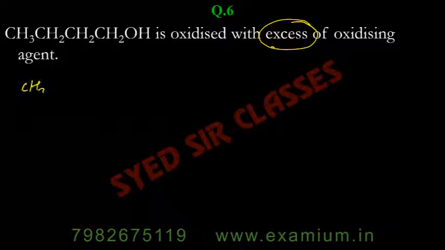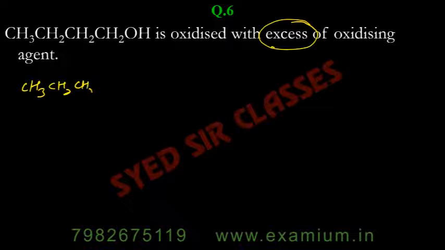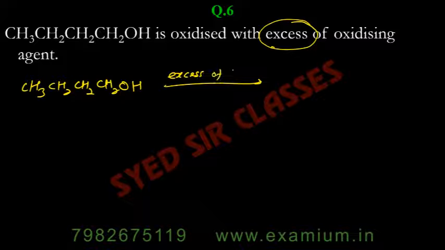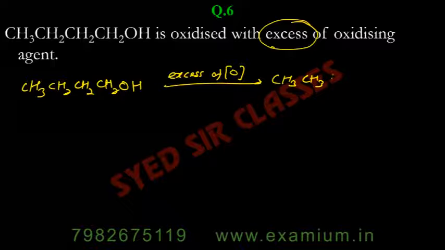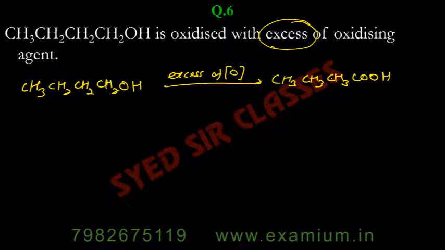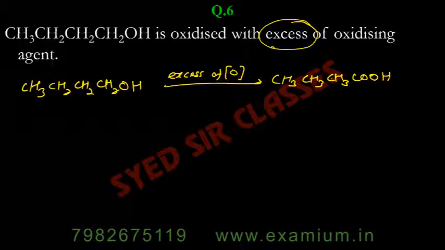But if we are talking about excess of oxidizing agent, then it means we are talking about completion, that is to acid. So in this case, CH3CH2CH2CH2OH with excess of oxidizing agent will get converted to CH3CH2CH2COOH, that is butanoic acid.